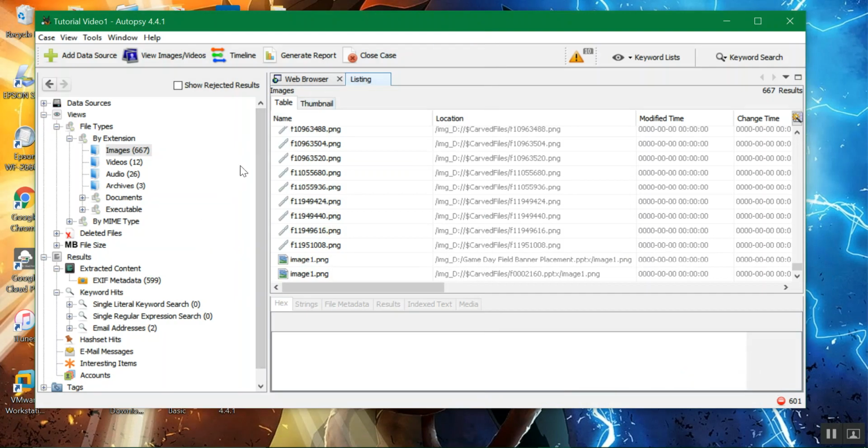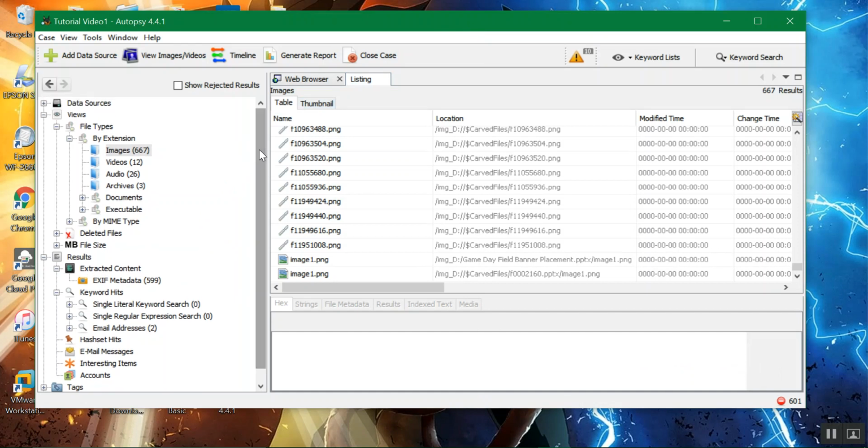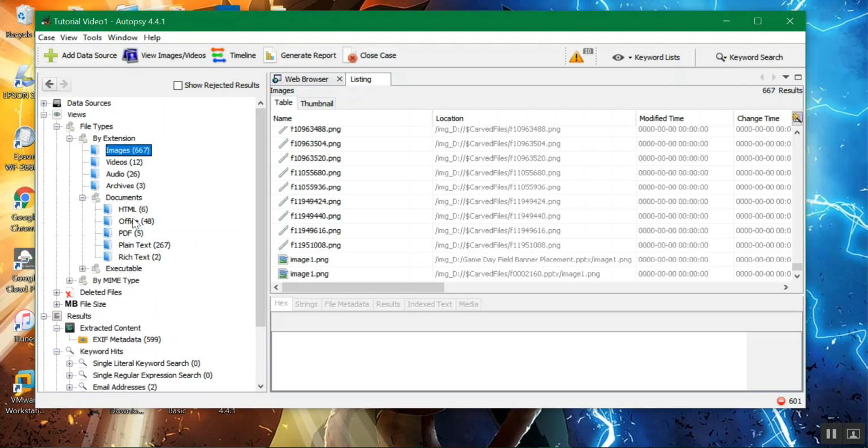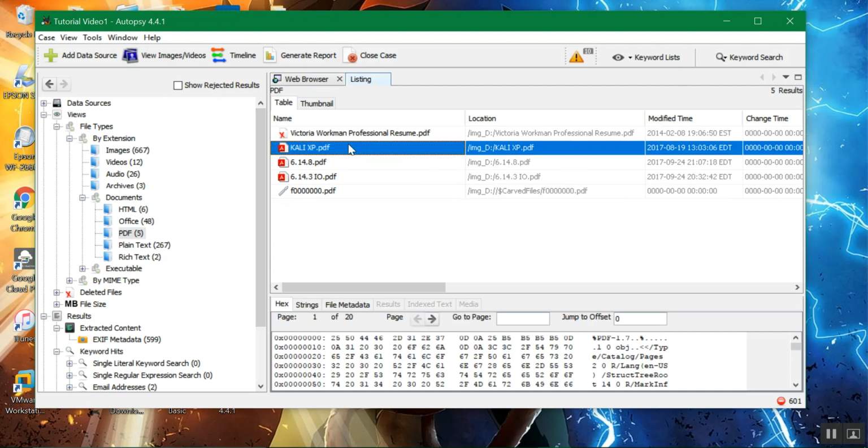You can also look at documents. See, it organizes those: HTML documents, Office documents, PDF documents. We got PDF. This is my recent assignment from another class.